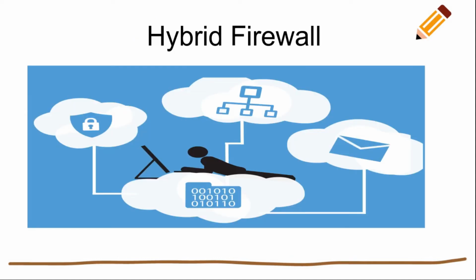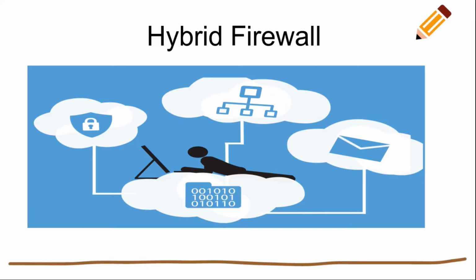Now this is the hybrid firewall. Hybrid firewall means that for username and password, different techniques are used: encryption, decryption, steganography, or something like these techniques. Then in our lab we have a network, and in that network we have an NIS service, and we can protect it by using the inbuilt firewall of Linux.